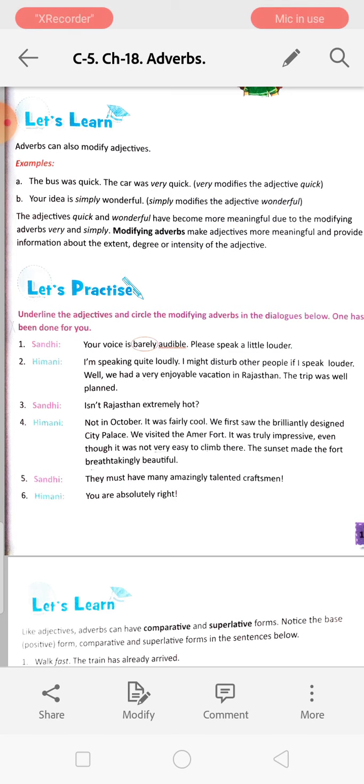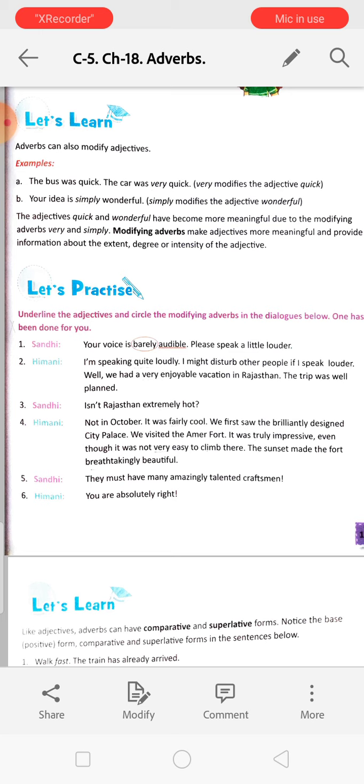Modifying adverbs make adjectives more meaningful and provide information about the extent, degree, or intensity of the adjective. So when we are modifying anything, it gives more information.